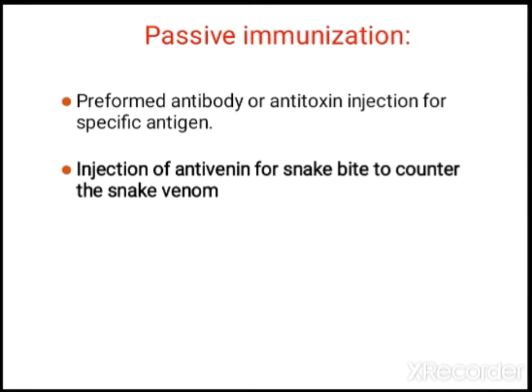It is mainly performed with preformed antibodies injected inside. For example, if you are suffering from a snake bite, then an injection of antivenom will neutralize the snake venom. In the same way, for a dog bite, injections are given to you, and not only for a dog bite, for any type of animal bite, because your body is not able to produce sufficient antibodies during that time. By injecting antibodies inside your body, it gives you more immunity, and you can fight the disease better.